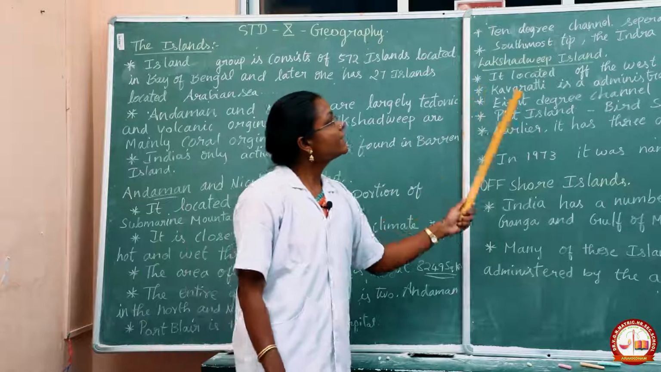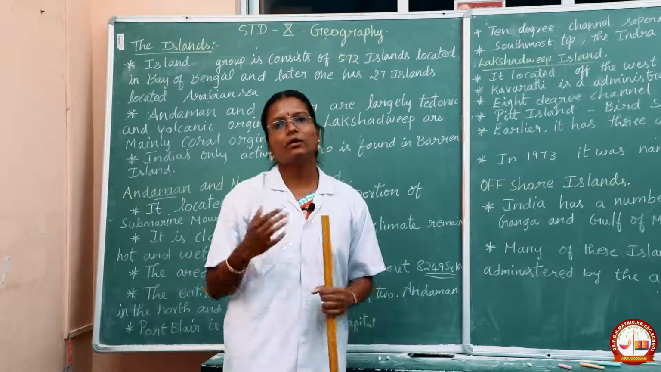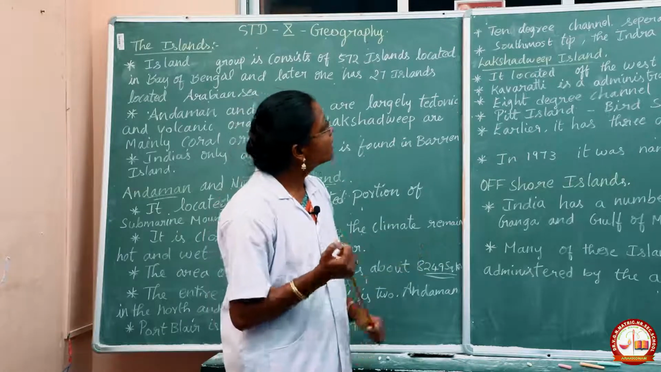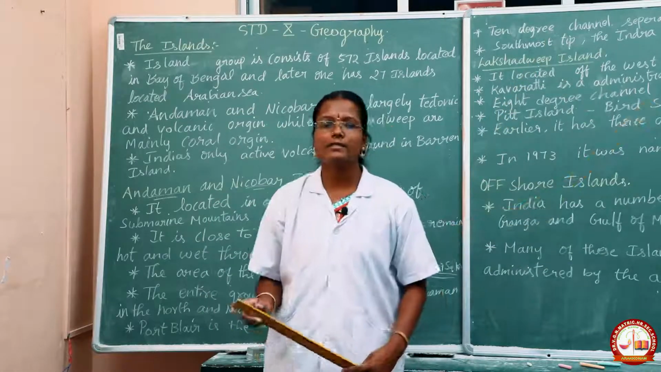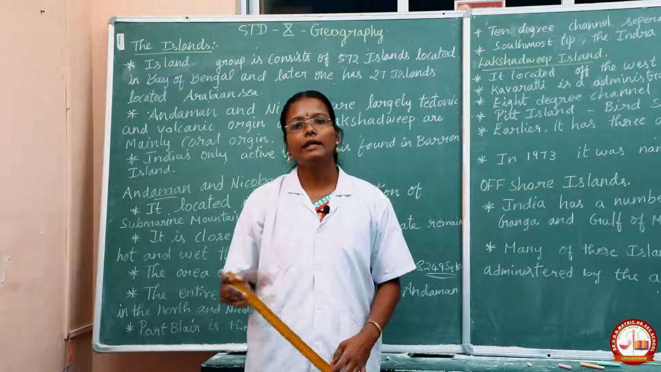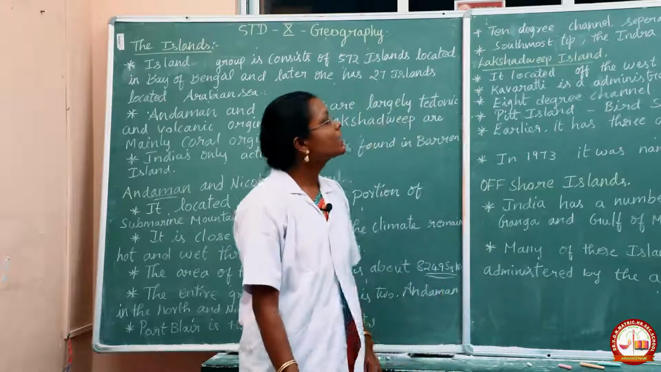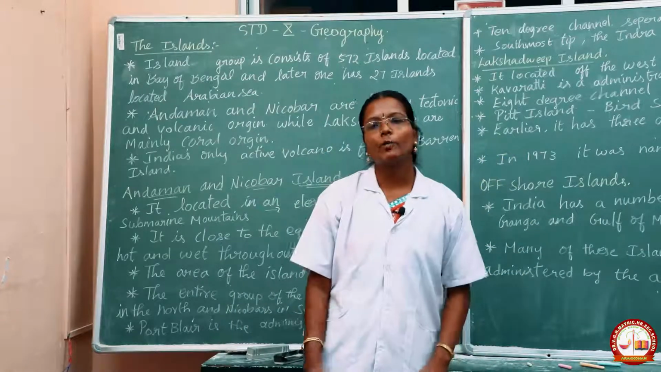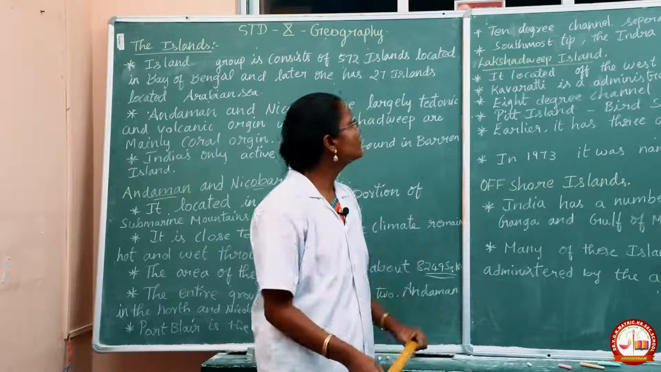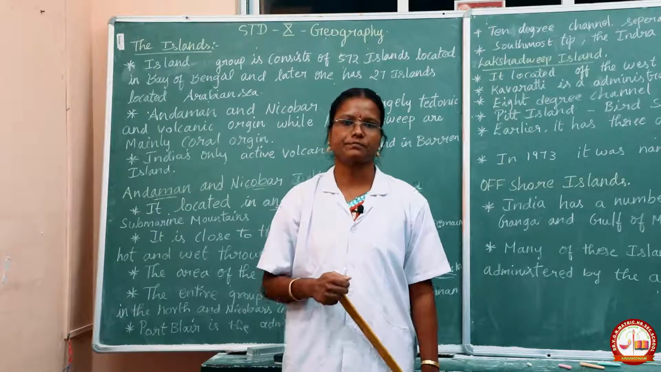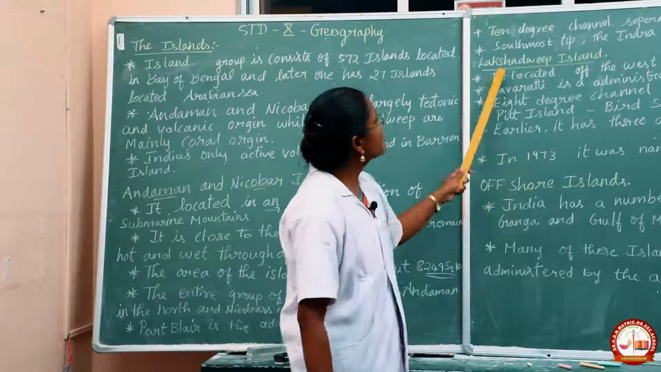Next, the Ten Degree Channel separates the north side and the south side. The Ten Degree Channel separates the Andaman and Nicobar. And the southernmost tip, Indira Point, is a part of Nicobar Island. Only on Nicobar Island do we have Indira Point, the southernmost point of India. And then next we are going to see